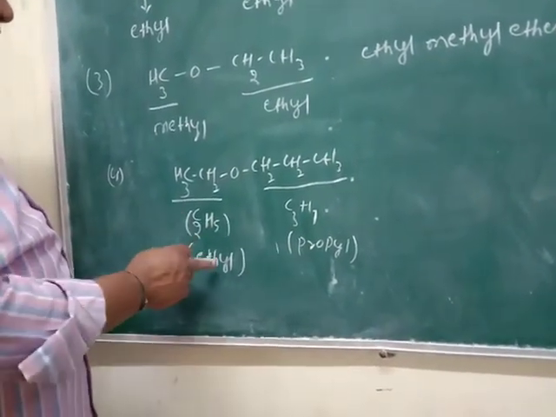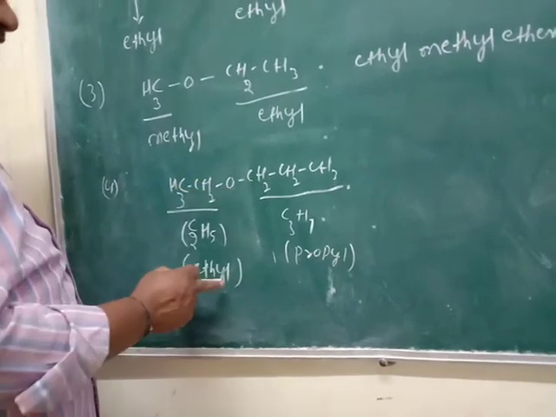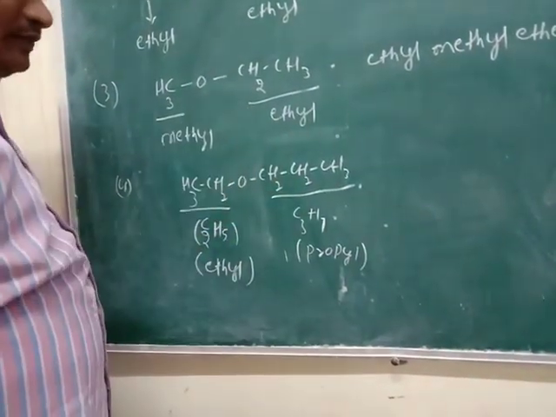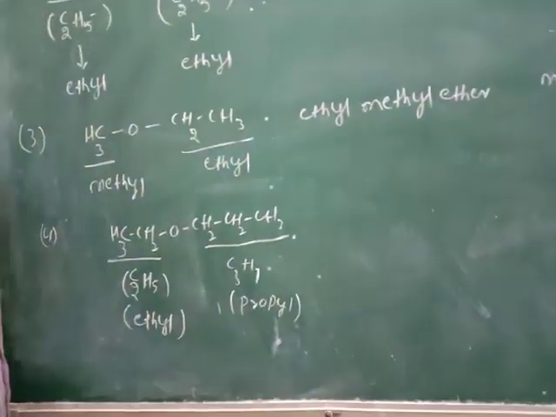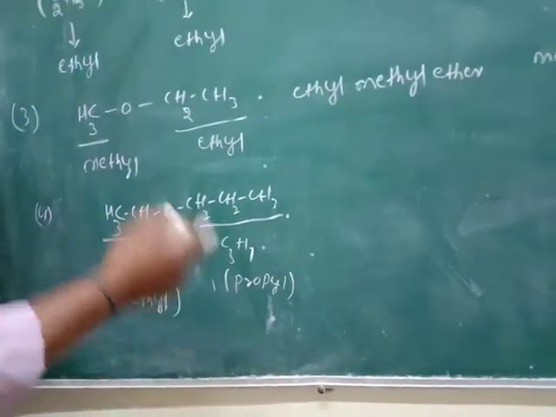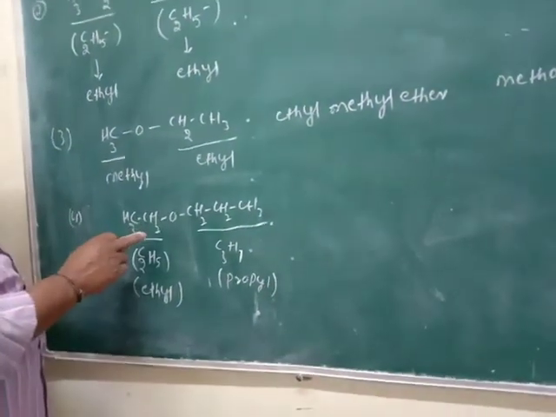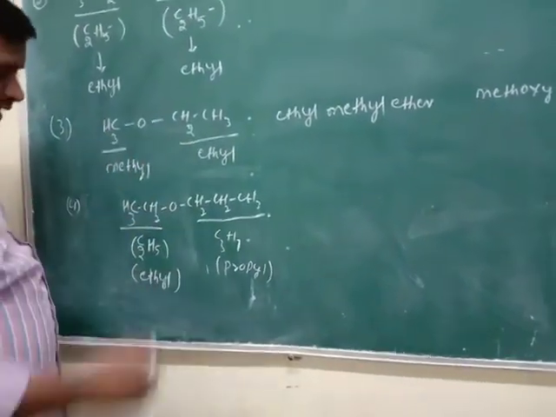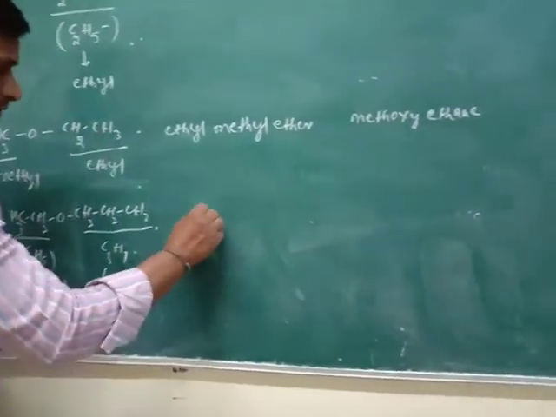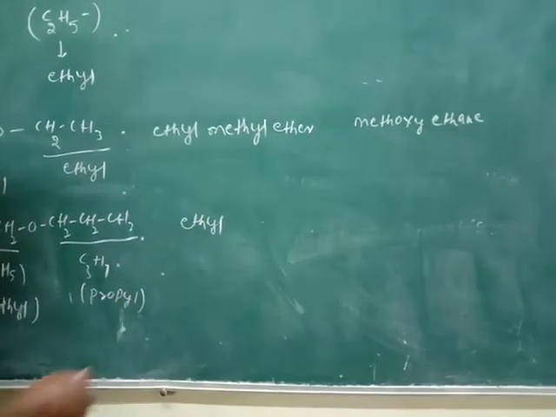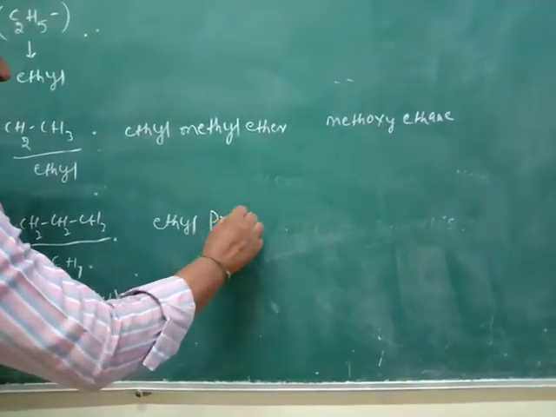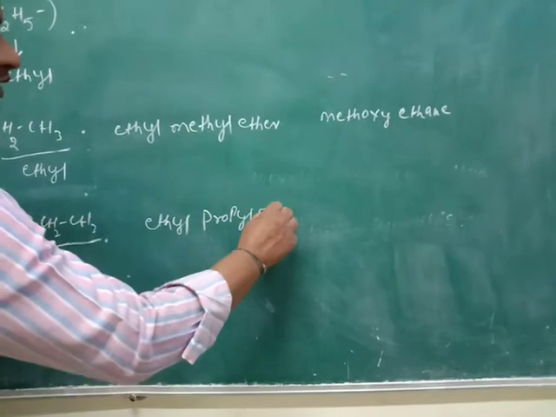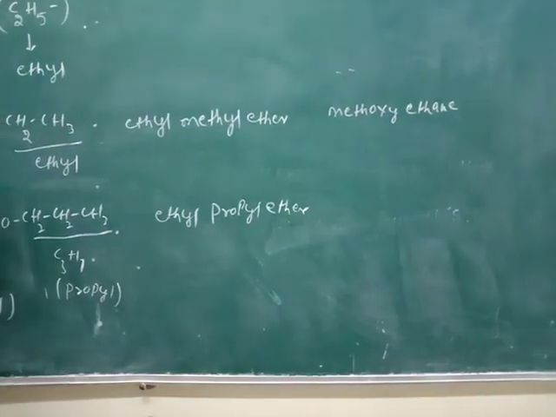Ethyl with oxygen is ethoxy, and the parent is propane. The common name, according to alphabetical order, is ethyl propyl ether.